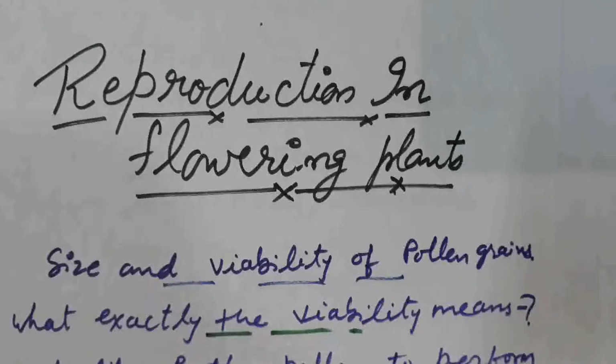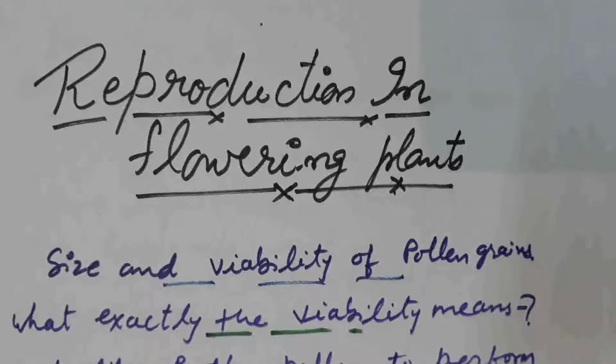Students, in our previous video we already discussed the concept of pollination. In this video we are going to discuss adaptations which are seen in cross-pollinating plants based on the agency which are helping in their pollination. But before that we talk about pollen grain size and their viability. The size and viability of the pollen grains differs from species to species.